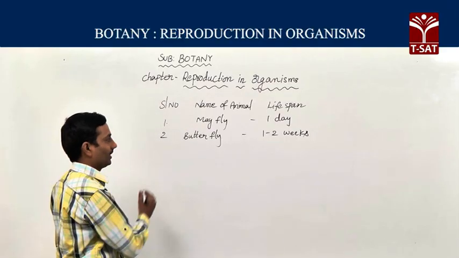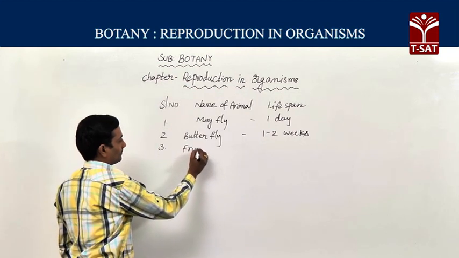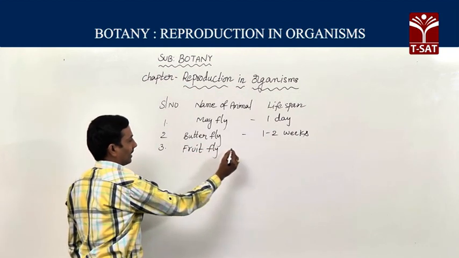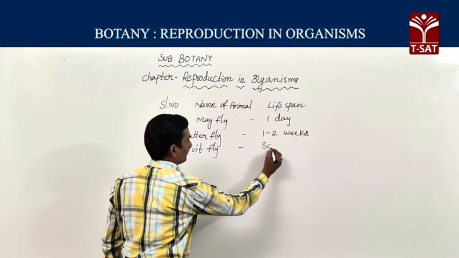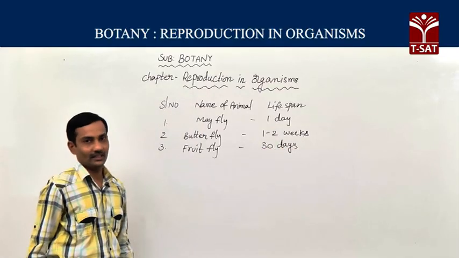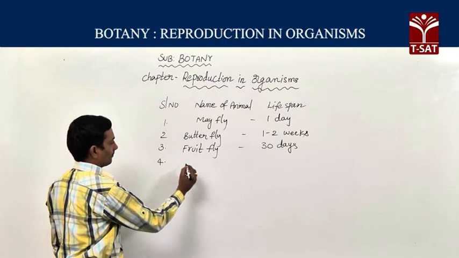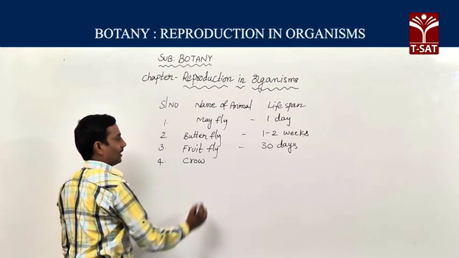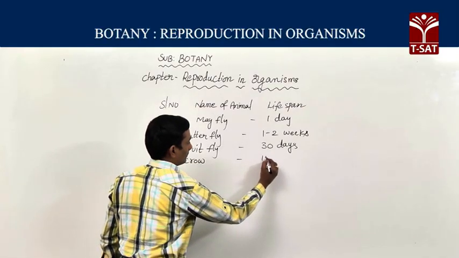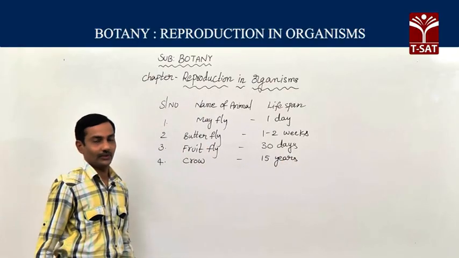Fruit fly average lifespan is 30 days. Crow lifespan is 15 years.